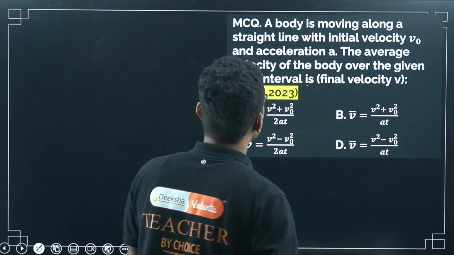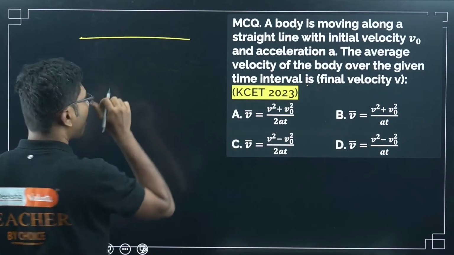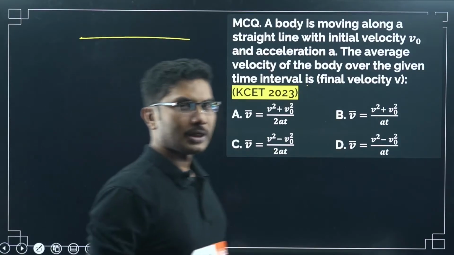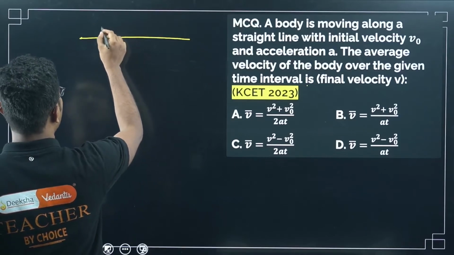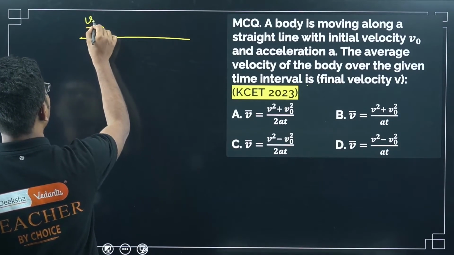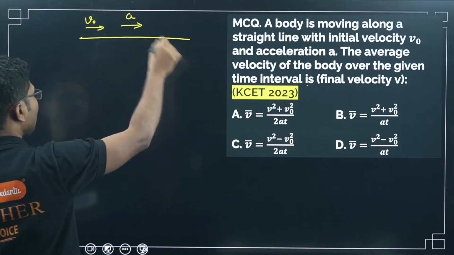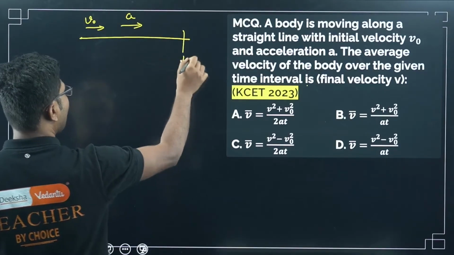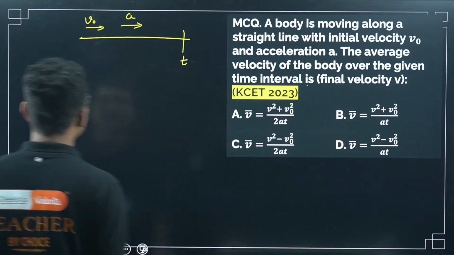The body is moving along a straight line, and it is not only uniform motion, it is uniformly accelerated motion. Initial velocity is v0, acceleration is a. After some time t, what is the average velocity? That is the question.